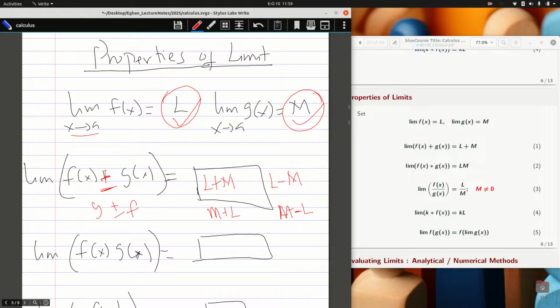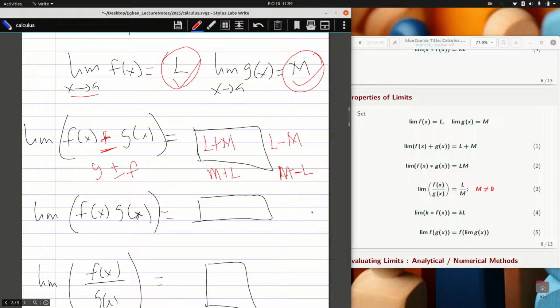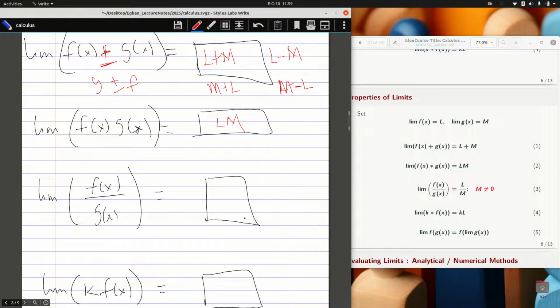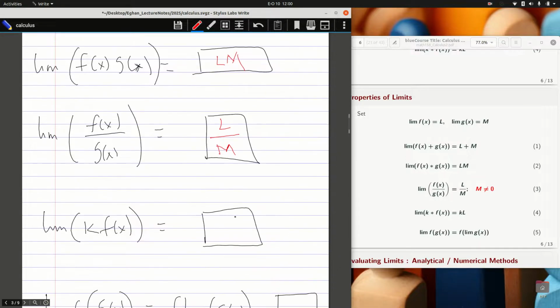If I'm multiplying these two functions, it says simply find the limit of each and then multiply them. If I'm finding the limit of a rational form, it says find the limit of the numerator, L, and divide by the limit of the denominator, which is m. So that's the properties of limits. It makes it easier to solve your functions. Again, if I have the limit of a constant k multiplying the function f of x, it says maintain the k, find the limit of f of x, which is our L, and that gives you the limit at the end of the day.